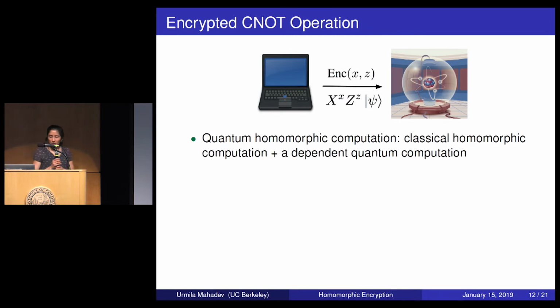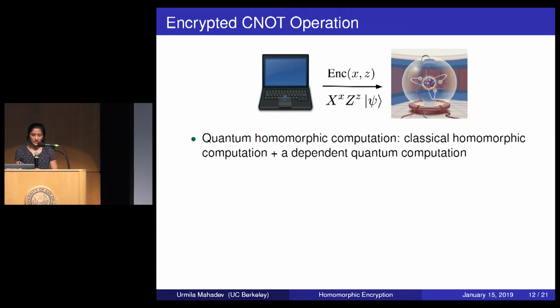Okay, and then, so I'll just tell you this, but I can't go into details. So quantum homomorphic computation, the way the server computes on the ciphertext is by doing a quantum computation on the one-time padded state, which is dependent on the classical keys. And he also does a classical homomorphic computation to update the keys as he's going along. Okay, that's all I'll say about that.